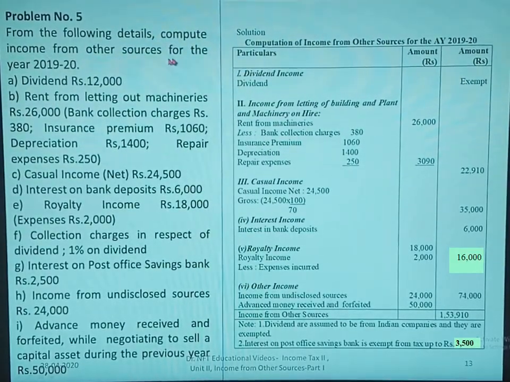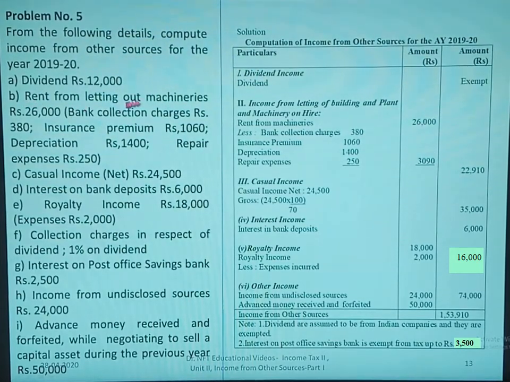Problem number 5. From the following details, compute income from other sources for the year 2019-20. Dividend rupees 12,000. Rent from letting out machineries 26,000. Here bank charges, insurance premium, depreciation and repairs are given.